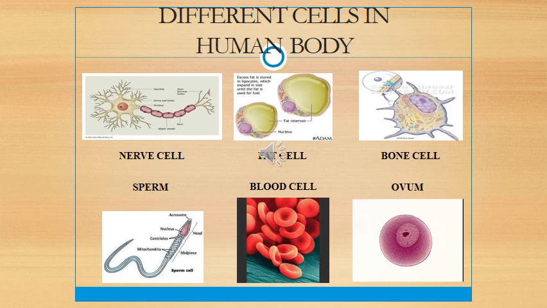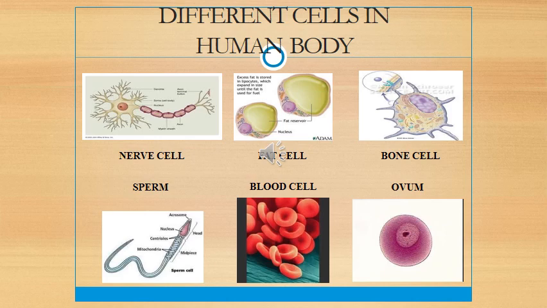With the discovery of the electron microscope, the most developed one, in 1940, it was possible to observe and understand the complex structure of the cell and its various organelles. Okay, so this we have done. You must have read it also.